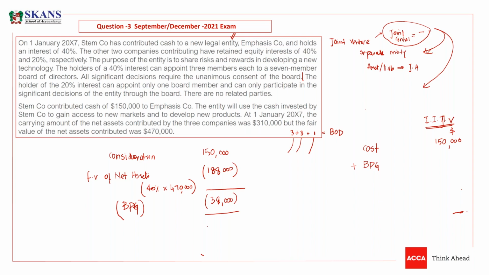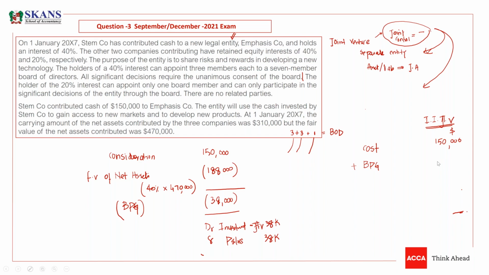Now we need to recognize this. The examiner asked about the journal entry as well. So you need to make investment in the joint venture by 38K, and you need to book a gain in P&L of 38K. So this is something that you need to do.